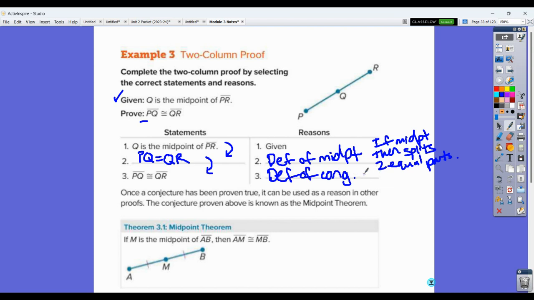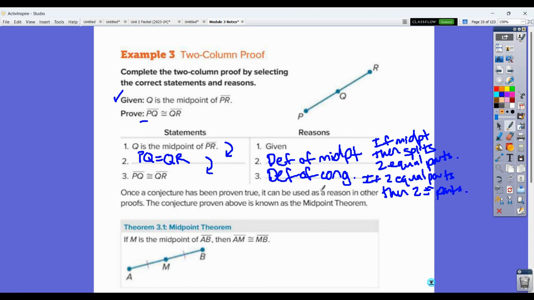Now, the definition of congruence essentially says that if there are 2 equal parts, then there are 2 congruent parts. Okay. Now, the definition of congruence is one of those things in geometry that we use interchangeably. So equal and congruent, we state it the correct way, but we're going to use it interchangeably.